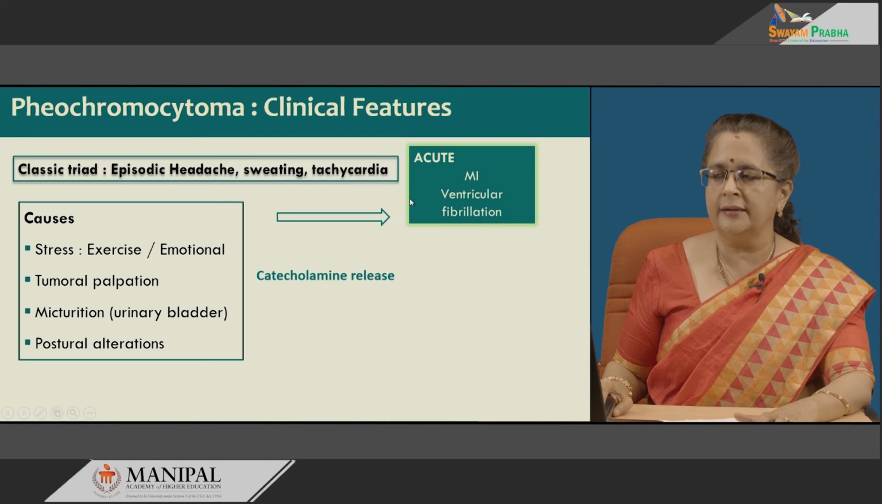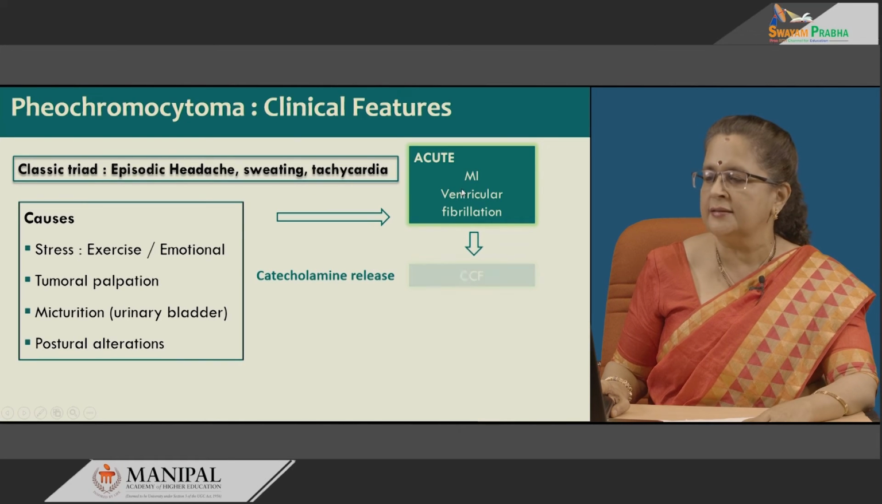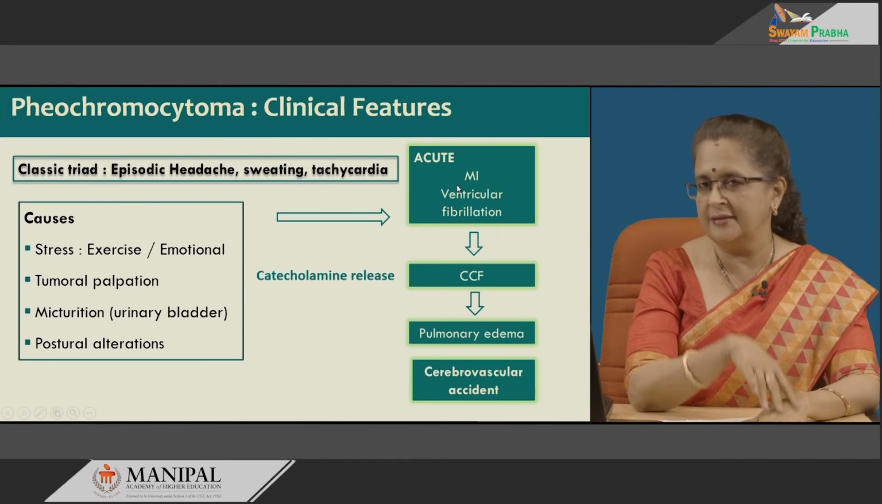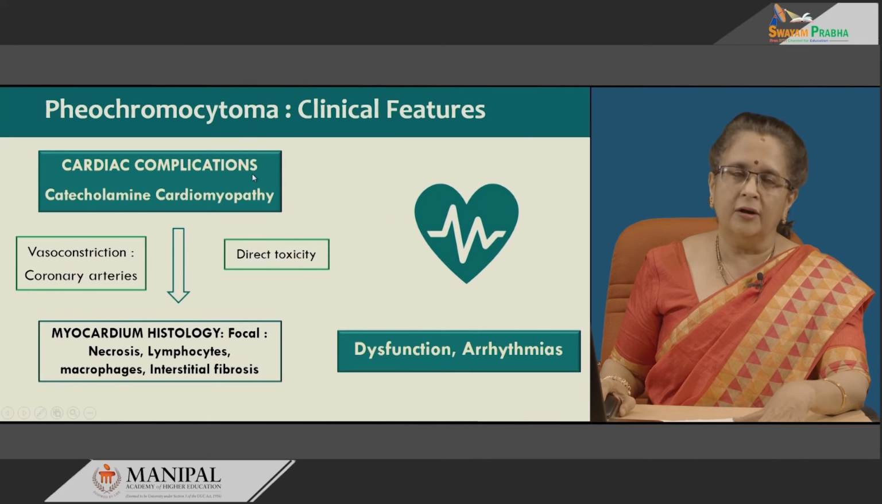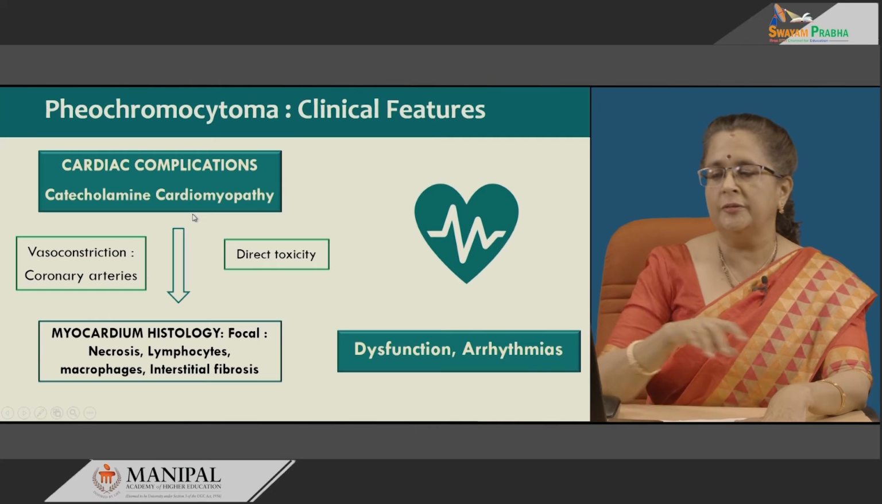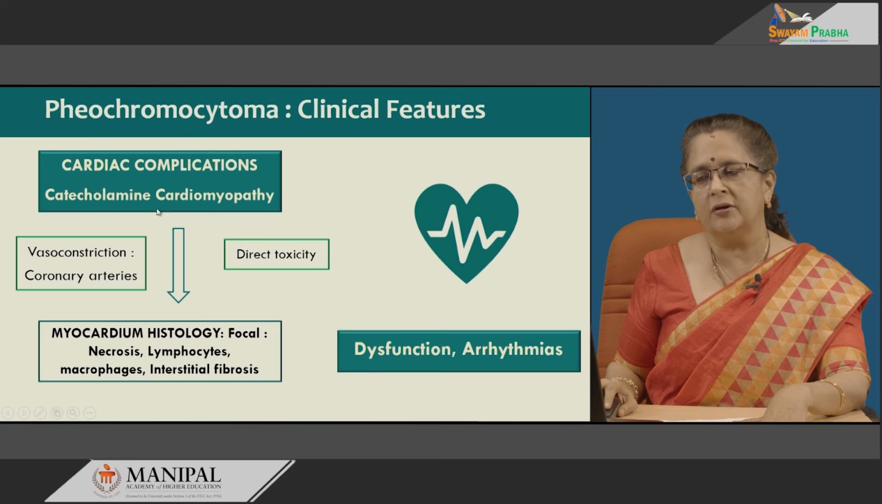Now, in the heart, an acute episode can occur of myocardial infarction and ventricular fibrillation. These in turn much later on when it becomes chronic or subsequent attacks can give rise to congestive cardiac failure and thereby pulmonary edema. Besides that, even cerebrovascular accidents can occur. These cardiac complications are together known as catecholamine cardiomyopathy, and these are thought to be due to 2 reasons, that is vasoconstriction of the coronary arteries because of the catecholamines, or direct toxic effect of these catecholamines on the heart.